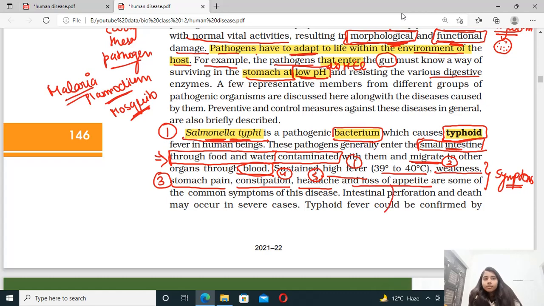Loss of appetite means what? Your hunger is reduced, correct? Your hunger basically reduces. So that is called the loss of appetite. These are some of the common symptoms of this disease.